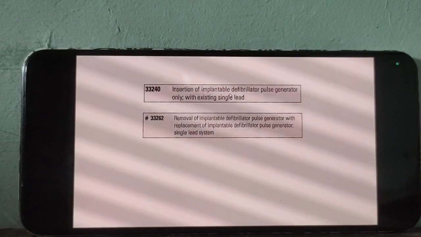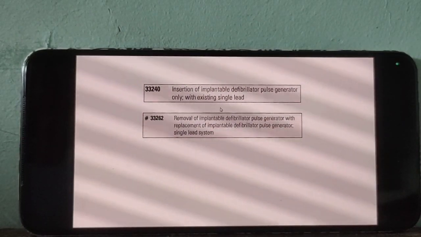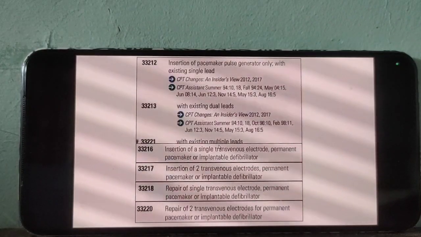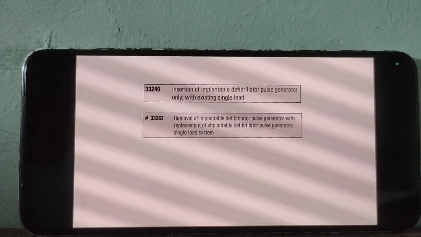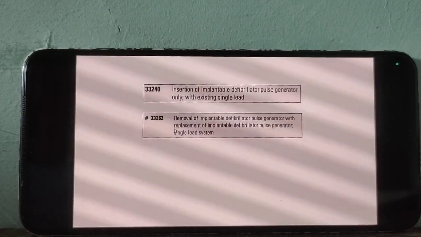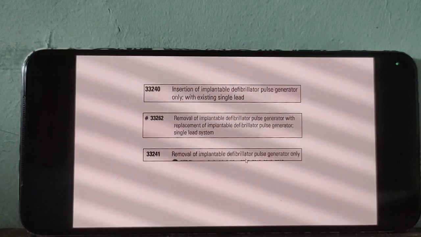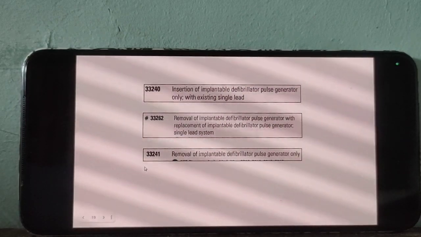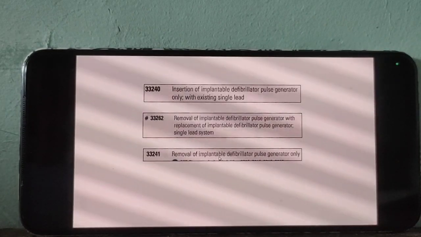The system is defibrillator system. Then removal of the pulse generator battery. All of these code sections are for defibrillator. We already discussed the pacemaker system codes; these are the code sections for the defibrillator system. Removal and replacement of battery for defibrillator is 33262, removal of battery only is 33241. So 33262 is replacement of battery and 33241 is removal of battery. These are the code sections for the defibrillator system.